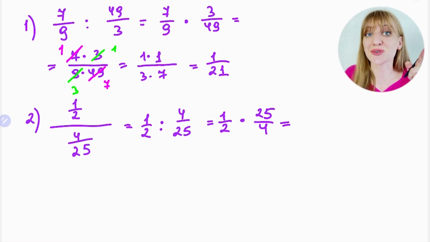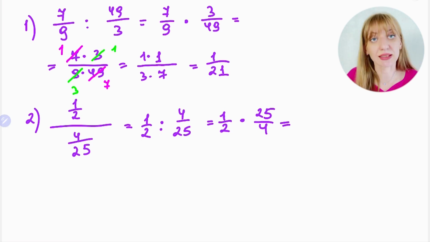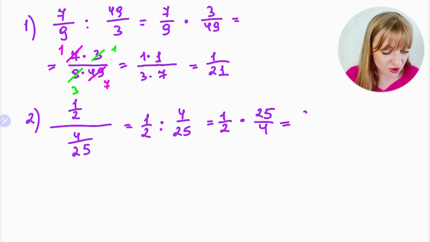But again, first of all, what? Right, you need to check whether you can simplify this expression, whether there is any common factor on the top and in the bottom. We see that on top it's 25 and in the denominator it's 2 and 4. So 25, 2 and 4 do not have any common factors. That's why there is no chance to simplify here. It means we have just 25 over 8.